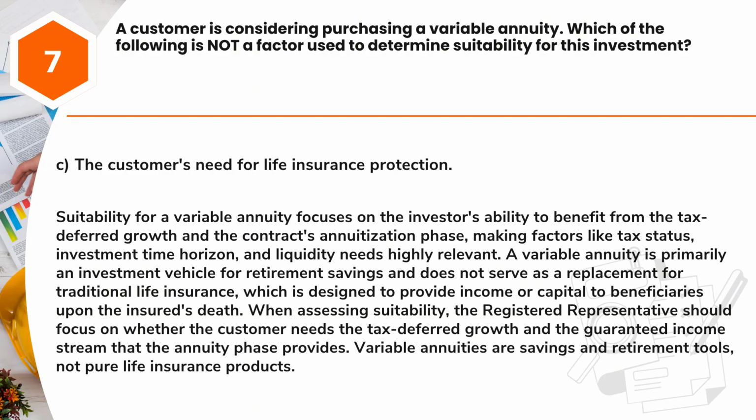Answer: C. The customer's need for life insurance protection. Suitability for a variable annuity focuses on the investor's ability to benefit from the tax-deferred growth and the contract's annuitization phase, making factors like tax status, investment time horizon, and liquidity needs highly relevant. A variable annuity is primarily an investment vehicle for retirement savings and does not serve as a replacement for traditional life insurance, which is designed to provide income or capital to beneficiaries upon the insured's death.